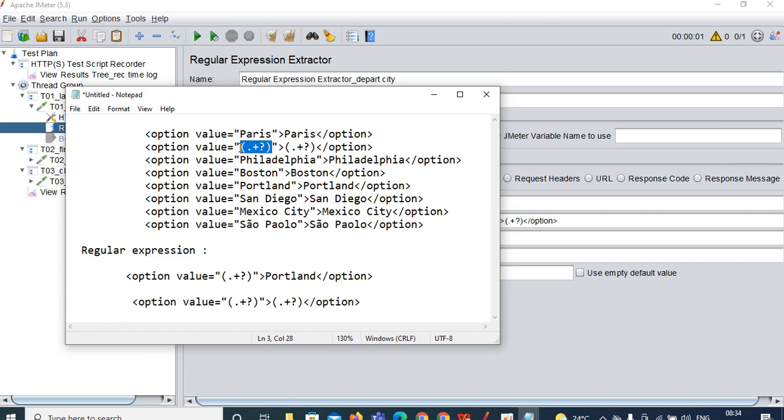Paris is group 1 and this is group 2. You can capture anything in our case, both are names only, so both are the same.